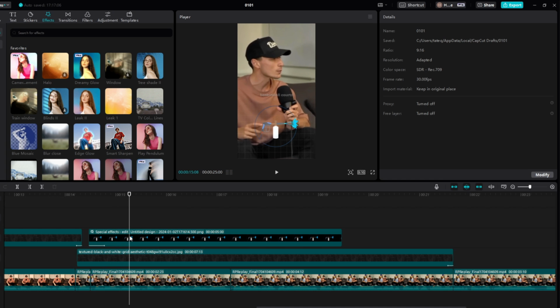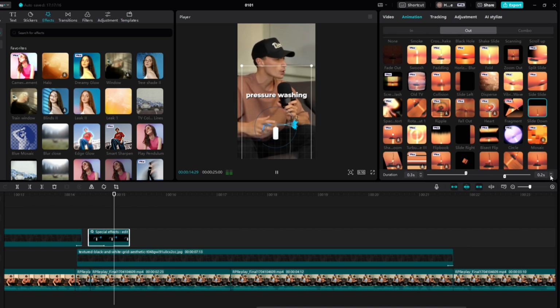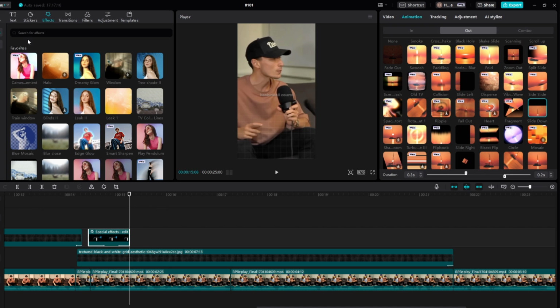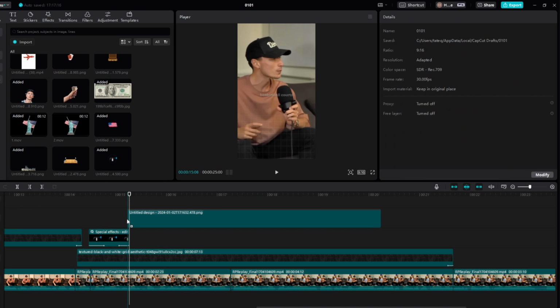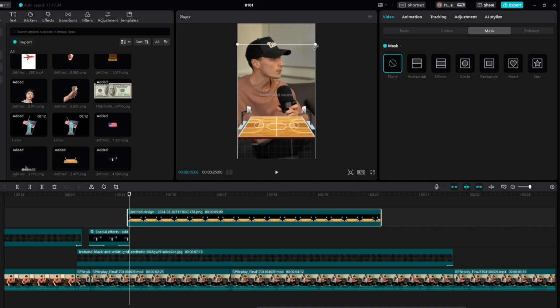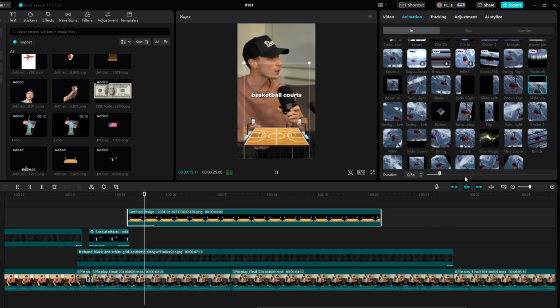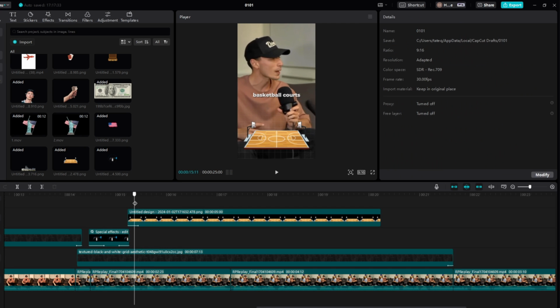And then we'll come two keyframes forward, split it right there, come to animation out on this, and then slide it down. And then right there is basketball court, so we'll bring it just a little bit before, drag this down just to here, and then come to animation in, slide up, 0.2, and then we'll split it.